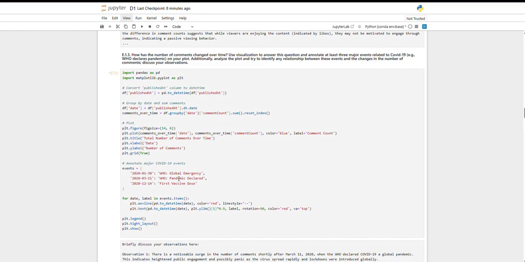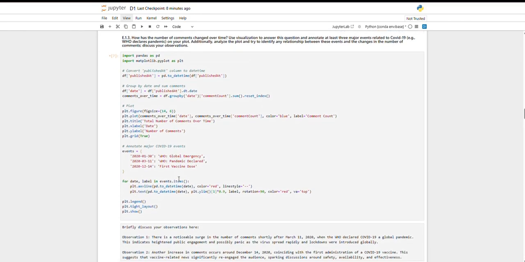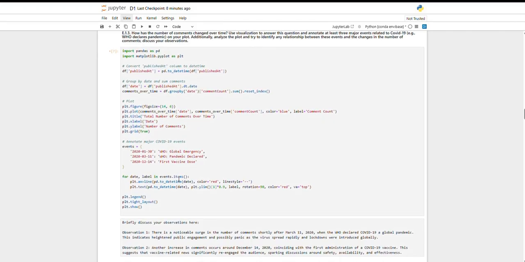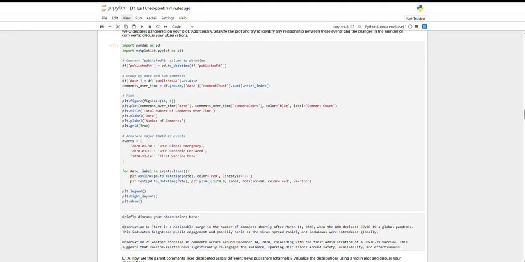The next part, what we did was we made another plot which showed us that there is a noticeable surge in the number of comments shortly after March 11, 2020, when the World Health Organization declared COVID-19 a global pandemic. So the public engagement was really high, as the virus spread and lockdowns were introduced globally.